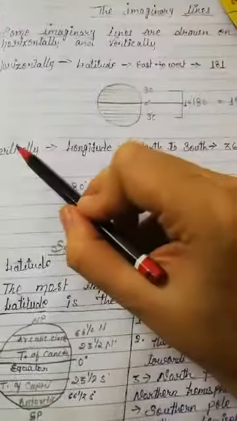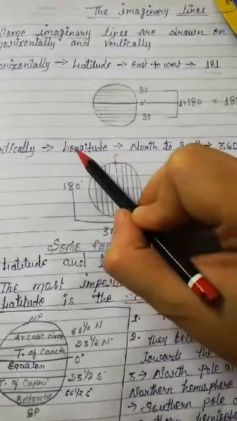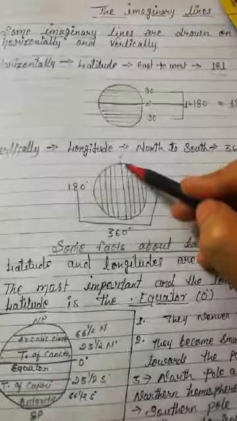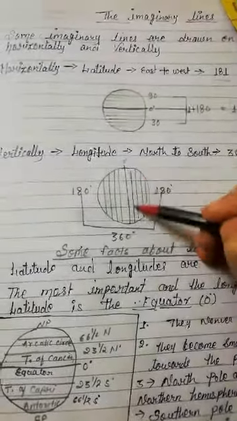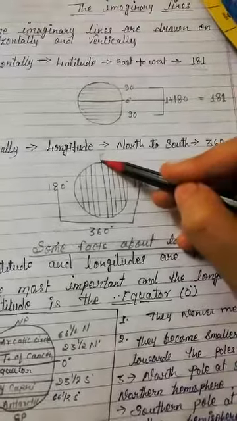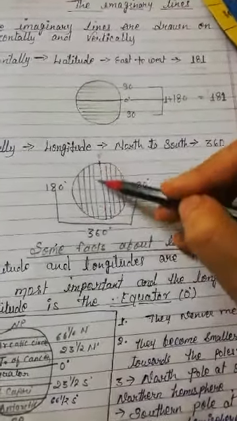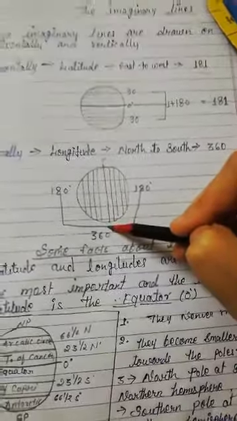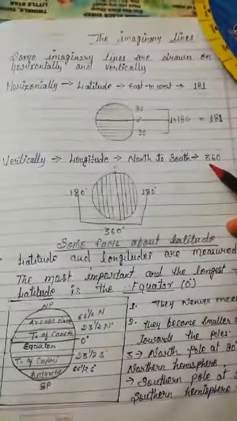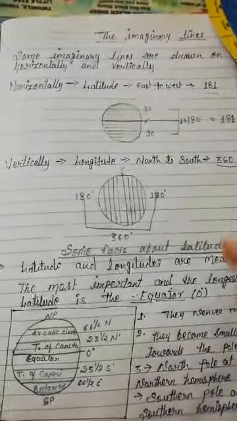Now come to the vertical line. What is the vertical line? The vertical line is also called the longitude. Longitude means long, जो खड़ी हुई है, that is called the longitude, and it is drawn north to south. This is drawn on the globe north to south, and the total number of longitudes is 360. Okay, now you are clear about longitude and latitude.